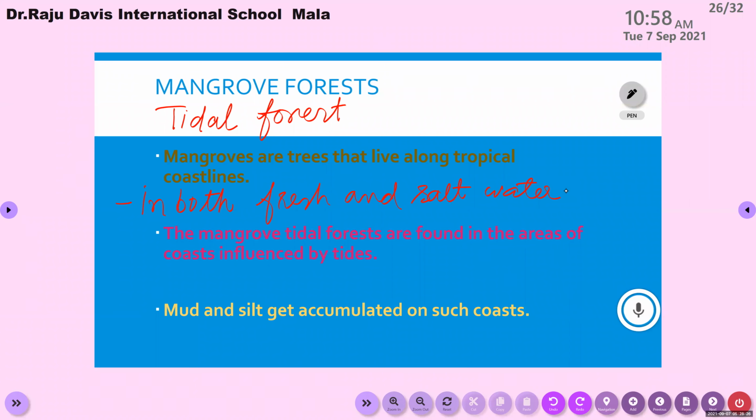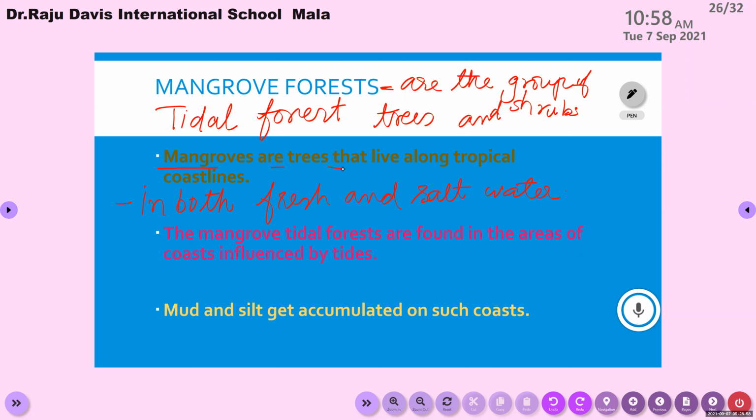So mangroves are the group of trees and shrubs that live in coastal areas.